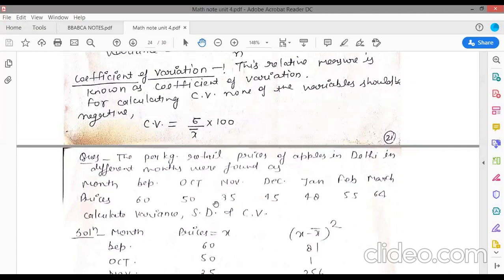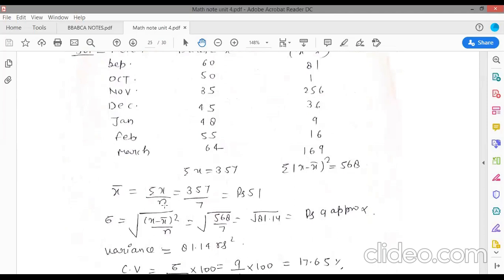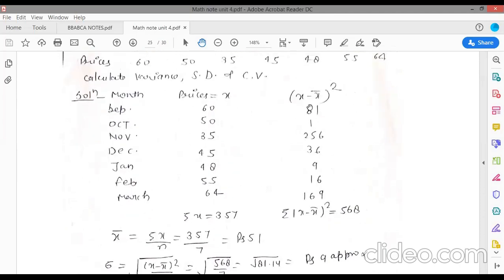So price means x is given, variables are given, and you can calculate n. So x is given, so now you will calculate arithmetic mean x bar first of all. So summation x is equal to 357. So x bar is equal to summation x upon n, and n is given, 1 2 3 4 5 6 7. So your x bar is 51. Now next step is to find deviation, and deviation is x minus x bar. So there is a table, and you can make another column x minus x bar, then find x minus x bar whole square. So your x minus x bar is 60 minus 51, 50 minus 51.